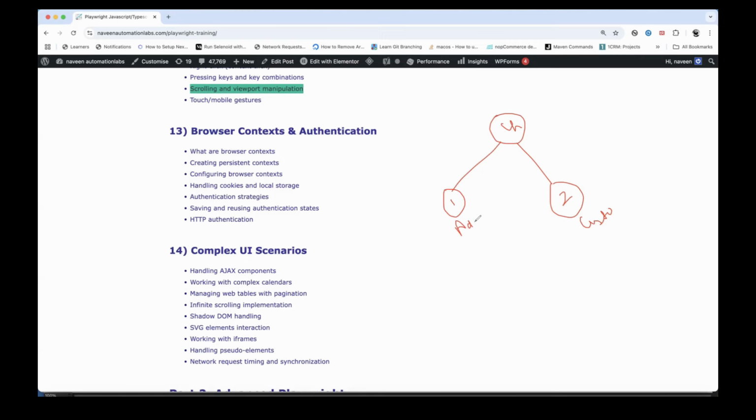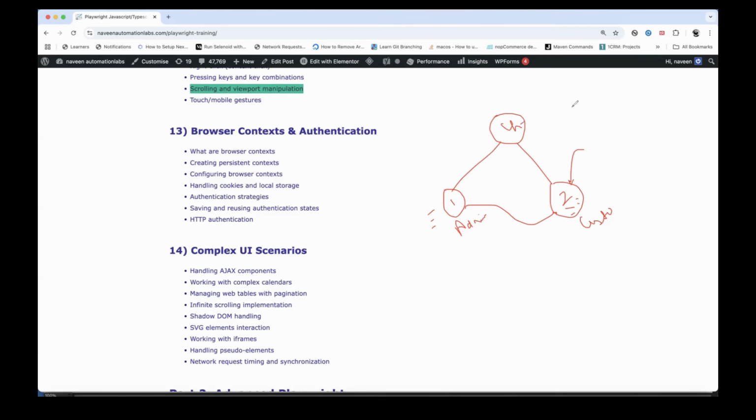I'm going to log in with the admin user over here, and with the admin user, I'm performing some action, doing some settings over there, and saving the same settings. Then I log in with this particular customer user, or at the same time I can check whether these settings are getting reflected in the customer portal or not. This is slightly challenging in Selenium, but in Playwright, it's very easy to do that.